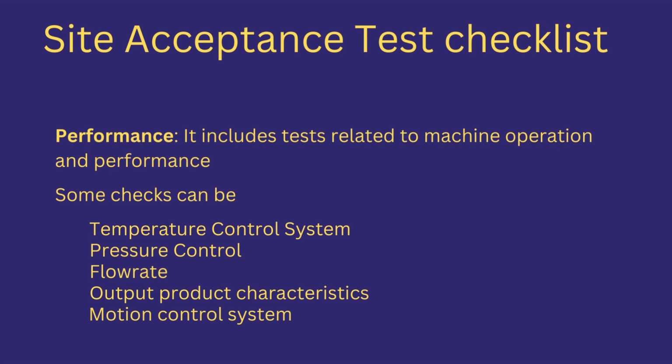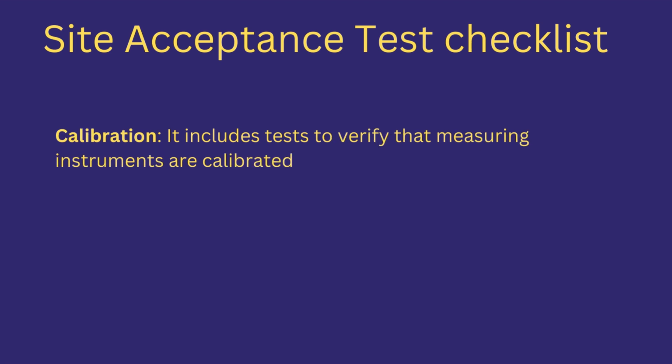Performance. It includes tests that verify the equipment performance according to the specifications and requirement. Some checks include temperature, temperature control system, pressure control, flow rate, output product characteristics, and motion control system. Calibration. It includes tests to verify the instrumentation calibration and to make sure every instrument supplied and installed in the equipment is properly calibrated. Additionally, the calibration is not expired.